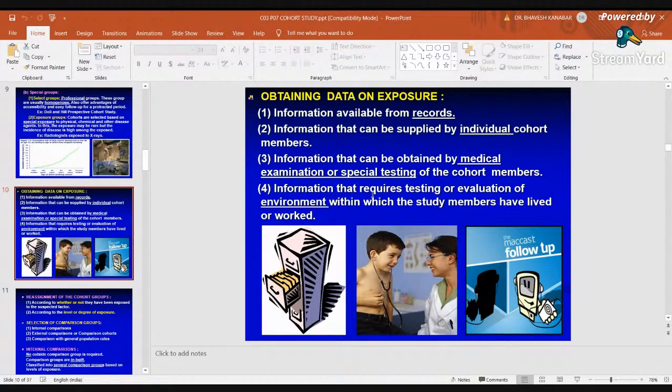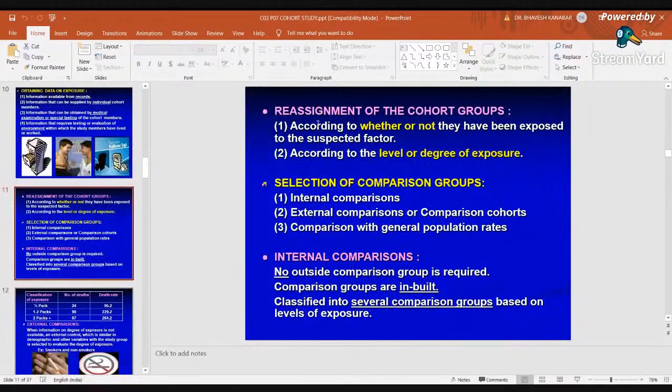I will give you another example. In occupational health disease, if they are not wearing any PPE kit, right? In that example, we have to study not only the individual but also the environment in which the cohort member lives. Then there is reassignment of the cohort group according to whether or not they have been exposed to the suspected factor.